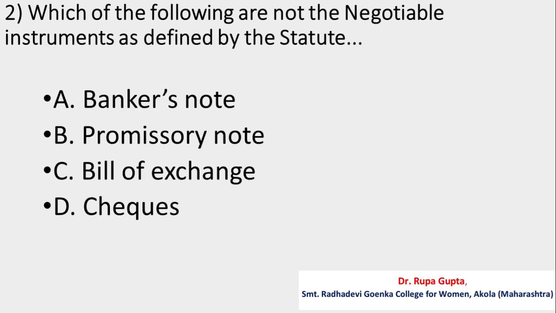Question number 2. Which of the following are not the negotiable instrument as defined by the statute? Your options are A, banker's note, B, promissory note, C, bill of exchange, D, checks. And the correct answer is A, banker's note.